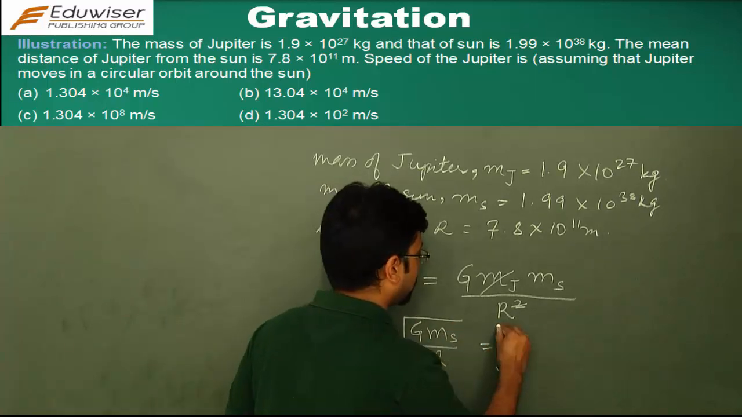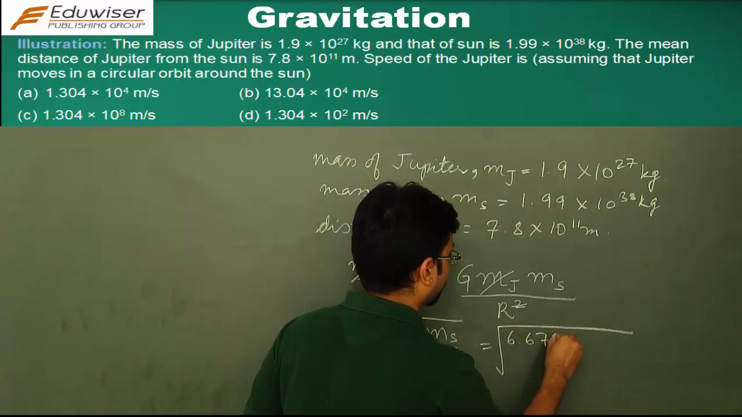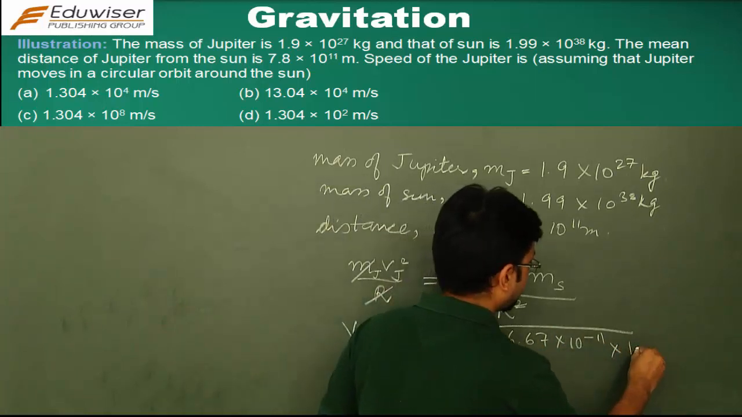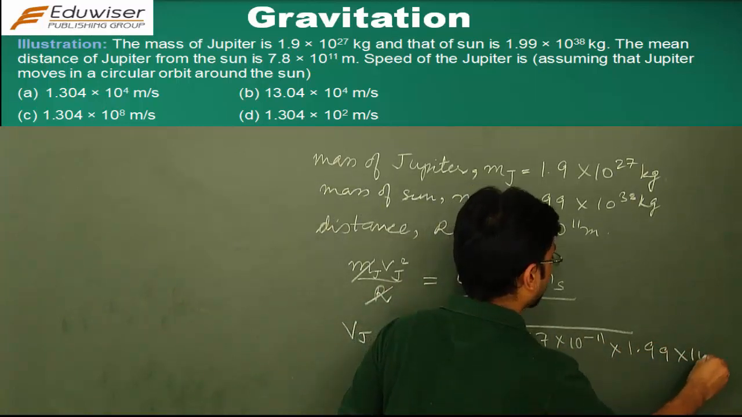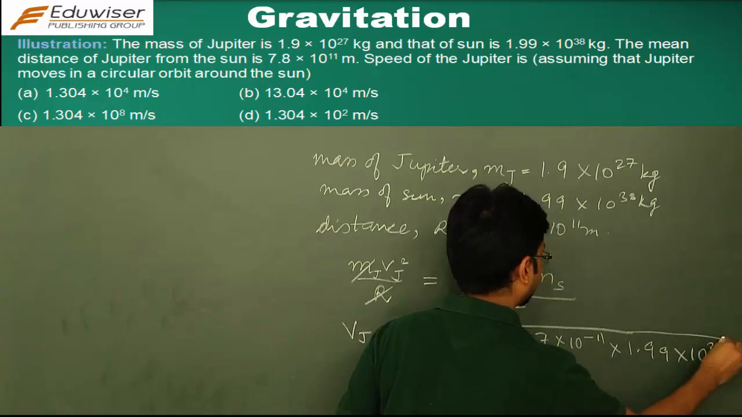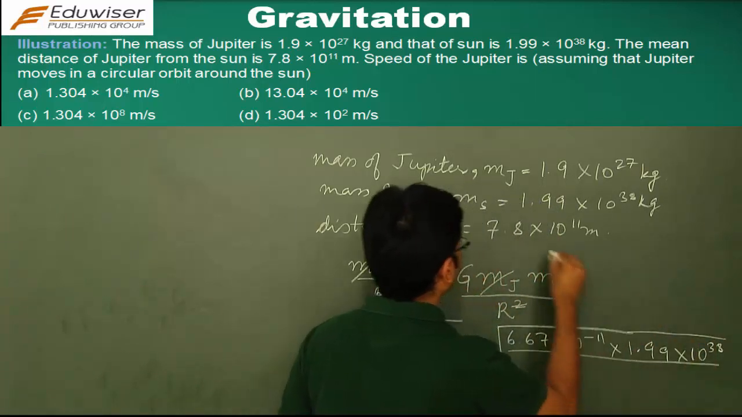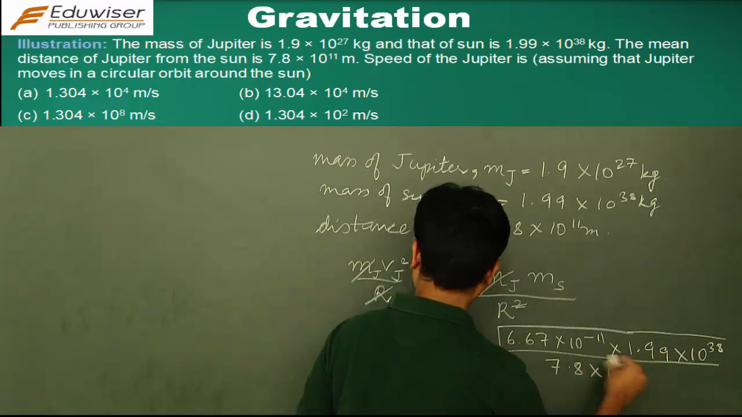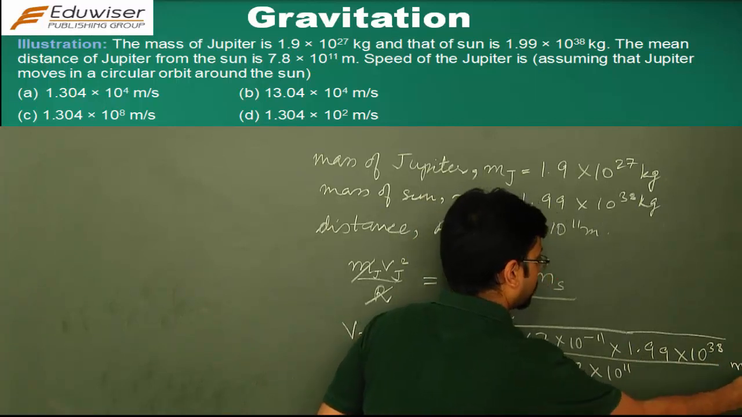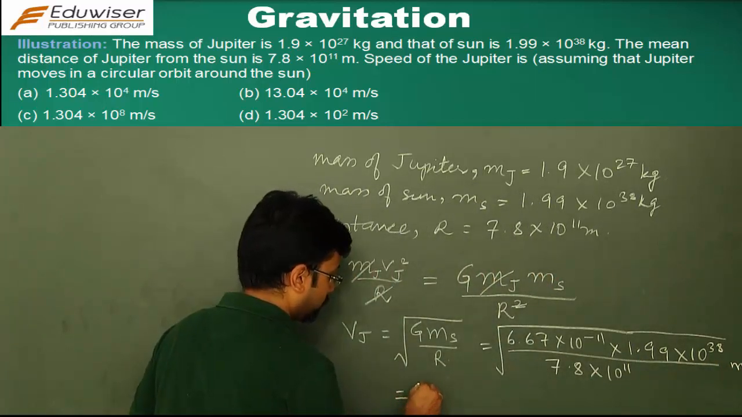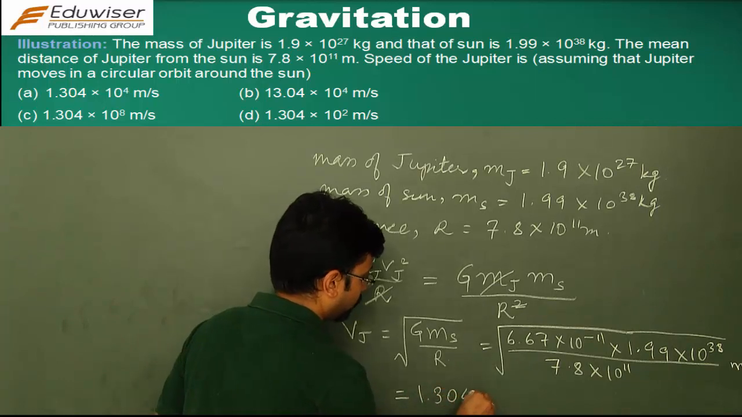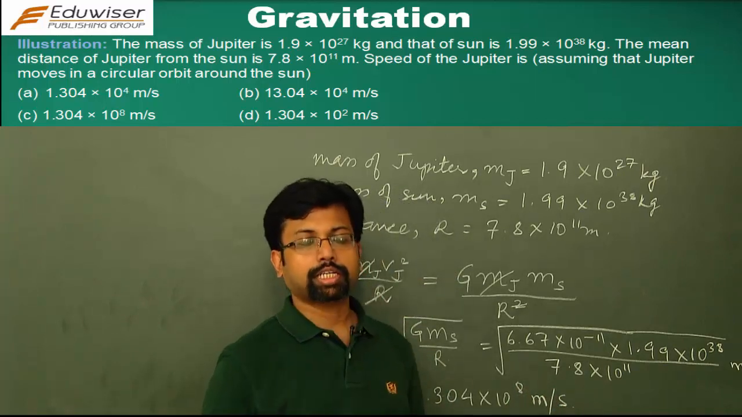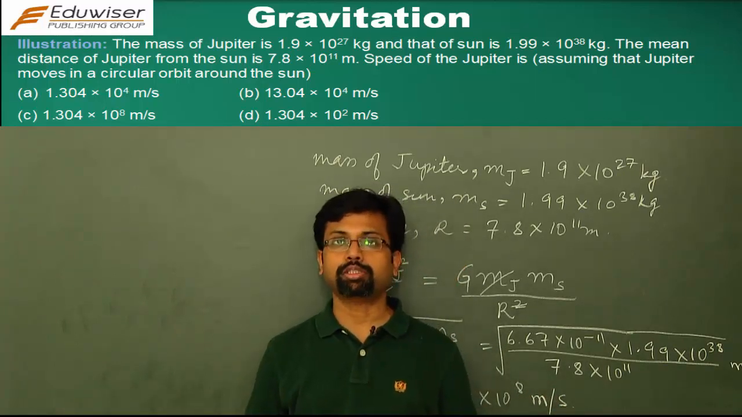What is the value of G? It's 6.67 into 10 to the power minus 11. What is the value of M sun? It's 1.99 into 10 to the power 38. You divide it by the radius, the distance that's given, 7.8 into 10 to the power 11, and meter per second will be the unit. If you simplify it, you will get 1.304 into 10 to the power 8 meter per second, which as per the options given is option C.